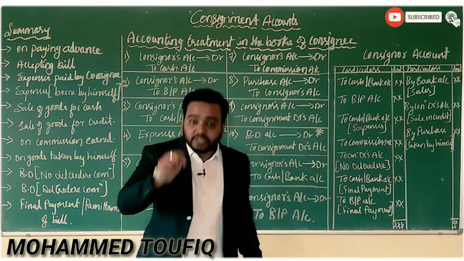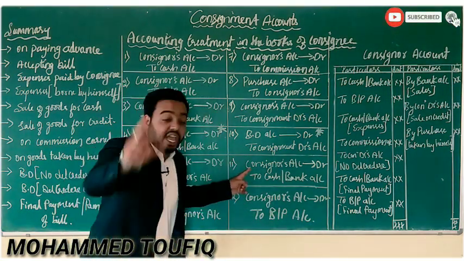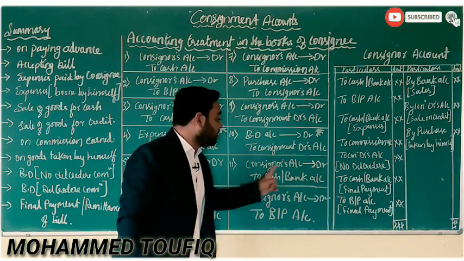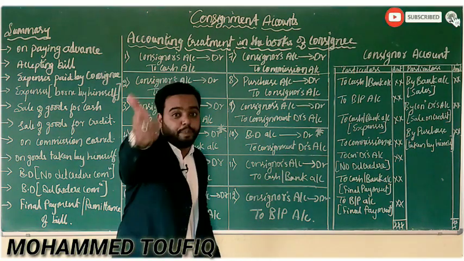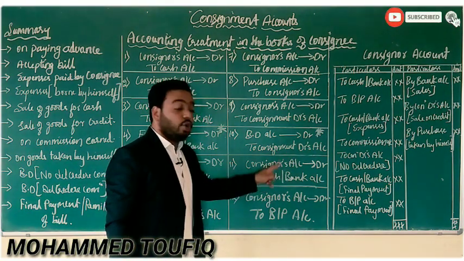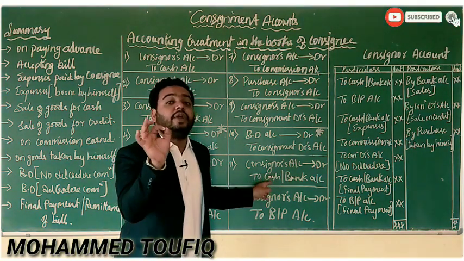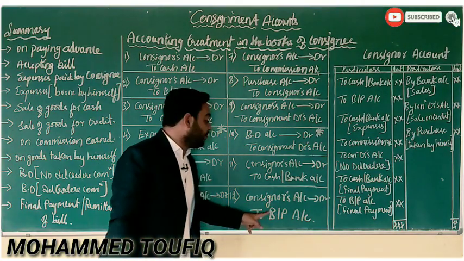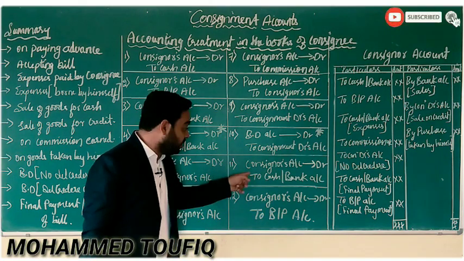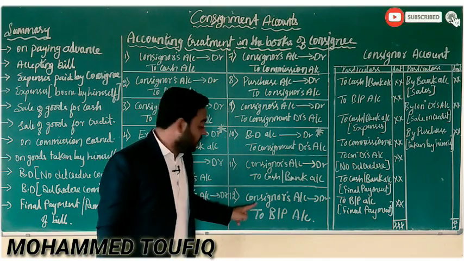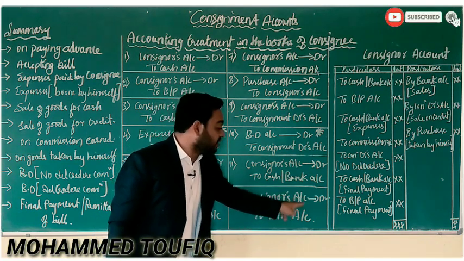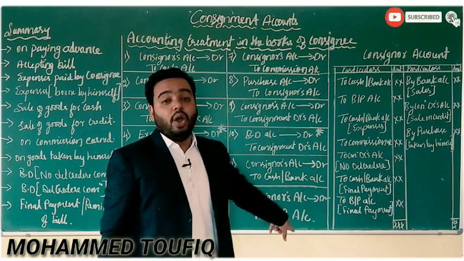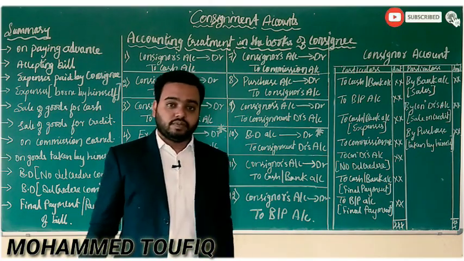Yes, that is why the final payment can be there in the form of two entries. That is, consignor's account debit to cash or bank account when there is no bill. When there is a bill, then in the remittance of a bill you have to prepare a general entry. Instead of preparing this 11th entry, you have to prepare the 12th entry, that is consignor's account debit to bills payable account.